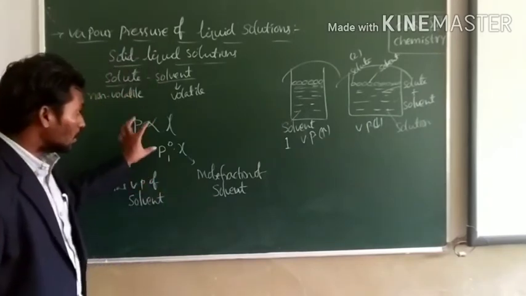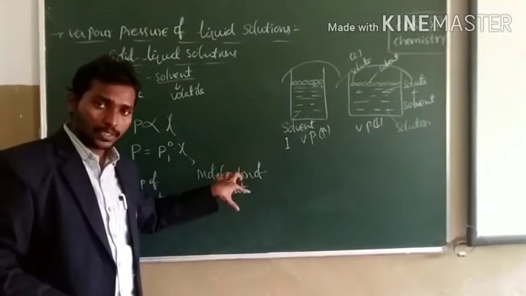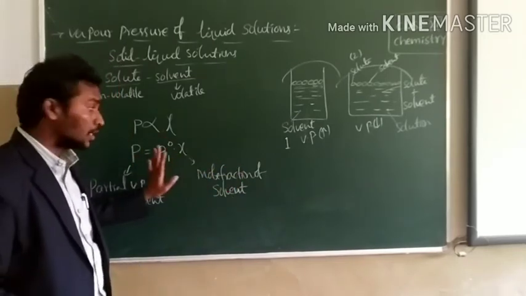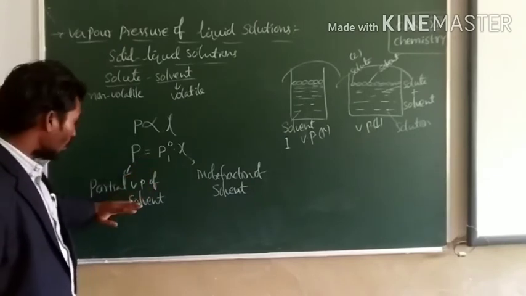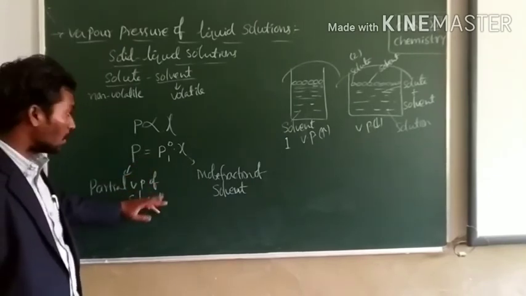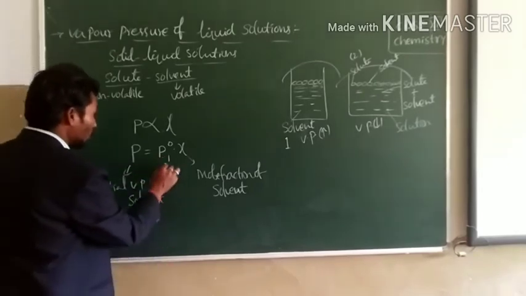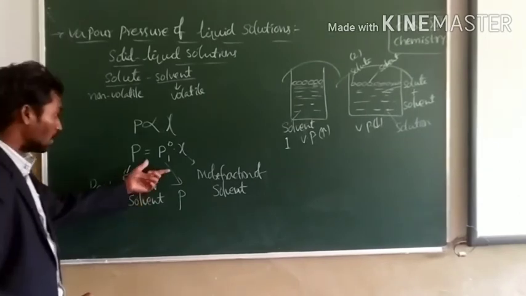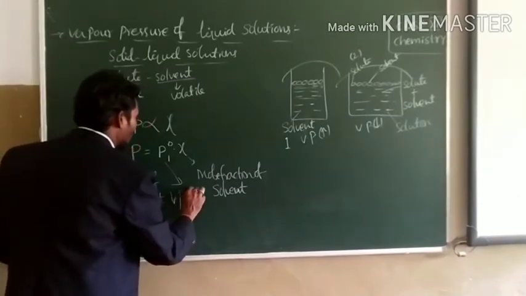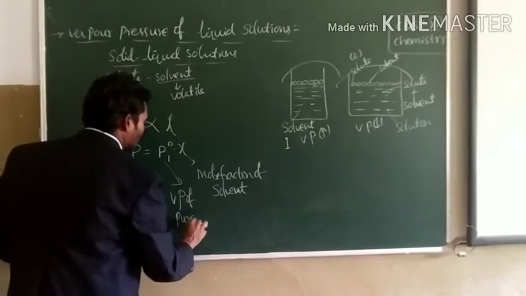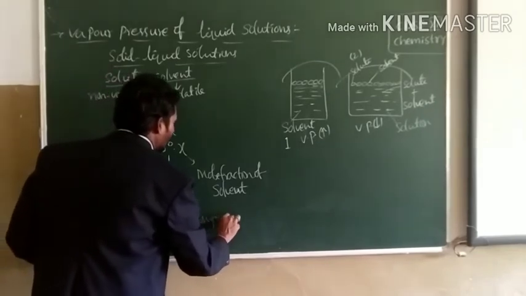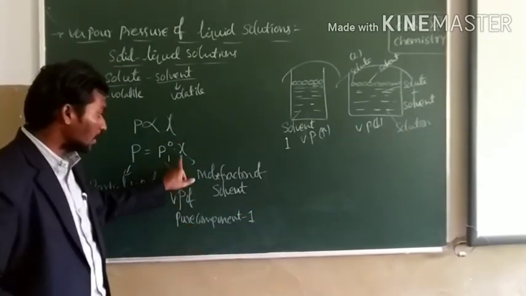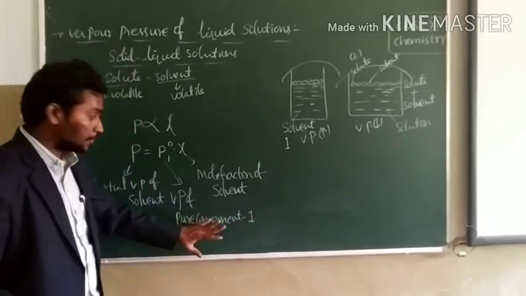That's why, in case of a non-volatile solute present in the given solvent, Raoult's law can be defined as P is equal to P1 naught into chi, where P is the partial vapor pressure of the solvent and P1 naught is the vapor pressure of pure component 1, that is the solvent here, and chi is the mole fraction of the solvent.